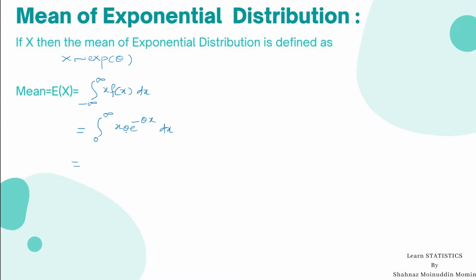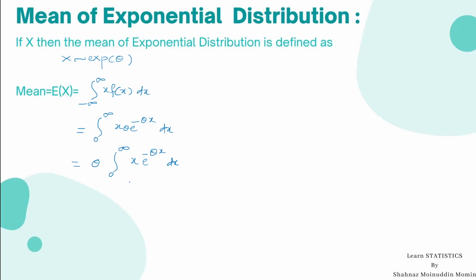Since theta is a constant and it is a parameter, take it outside the integration sign, theta times integration of x into e raised to minus theta x dx. Here this integration can be solved by using integration by parts. But there is another method.